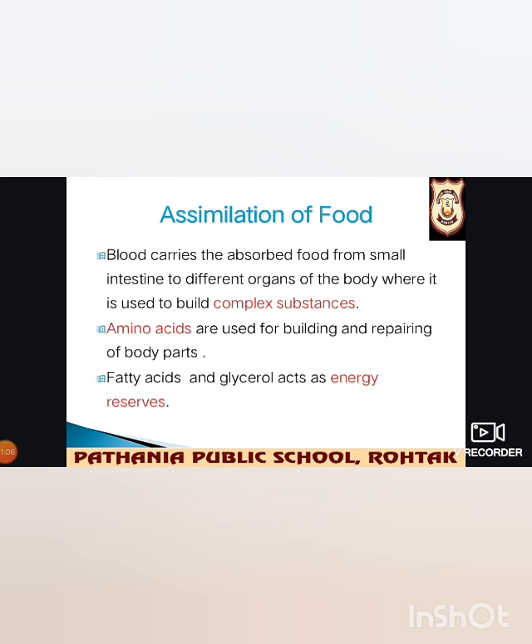Here in the cells, glucose breaks down with the help of oxygen into carbon dioxide and water, and energy is released, whereas amino acids are used for building and repairing of body parts such as worn out cells and tissues, and later on fatty acids and glycerol act as energy reserves and are stored under the skin for further use.